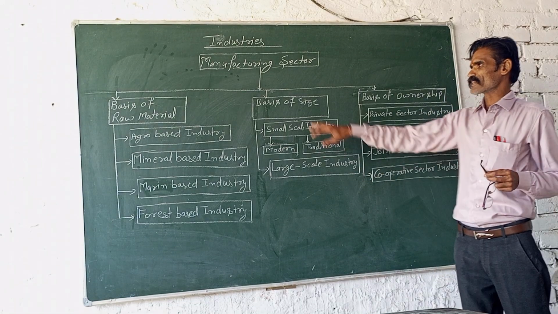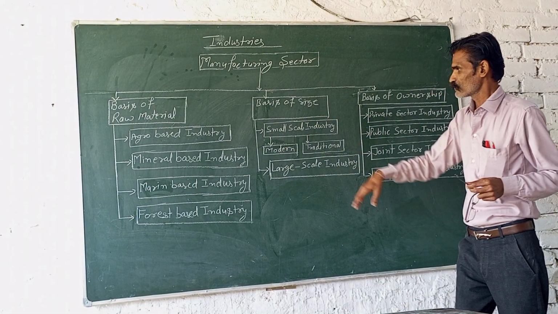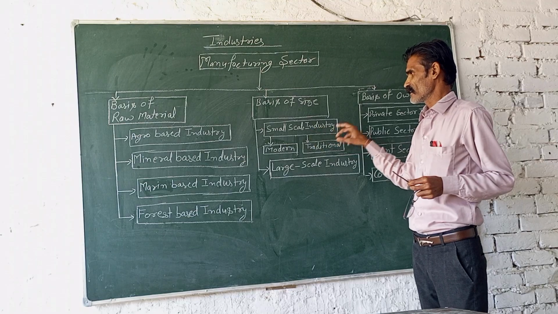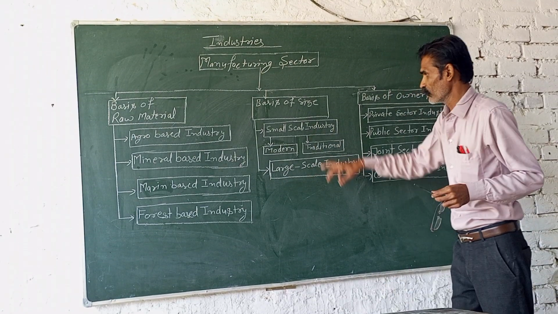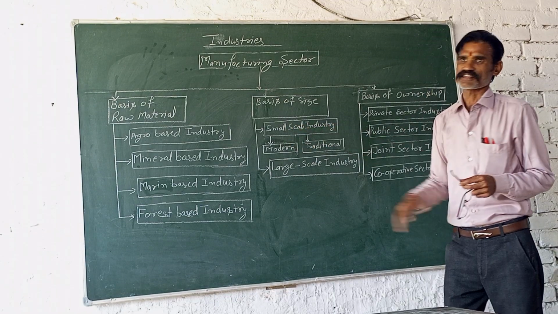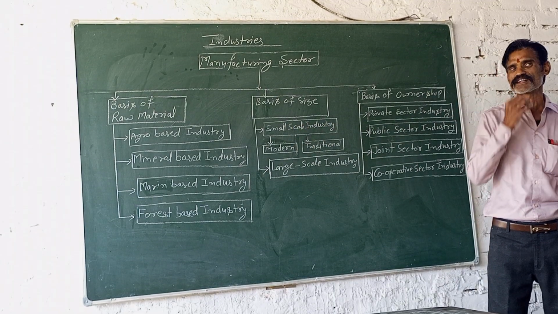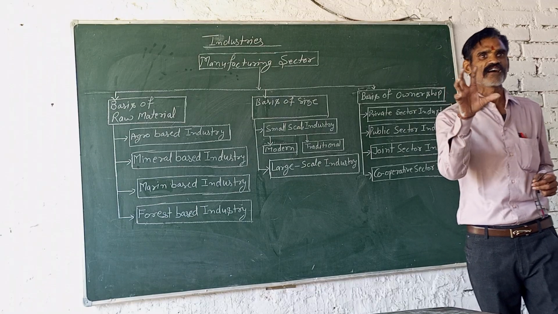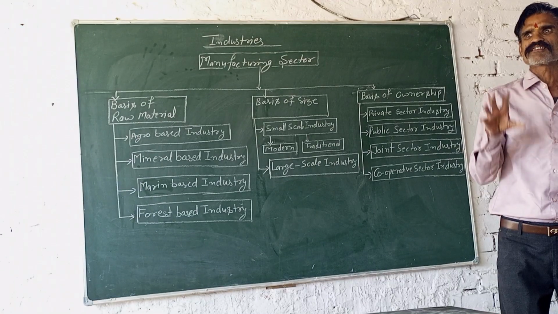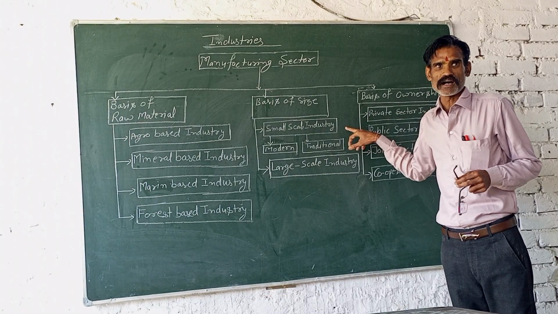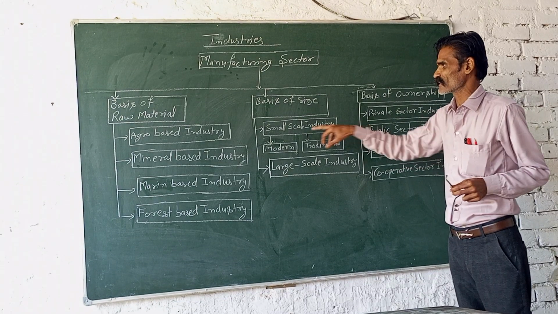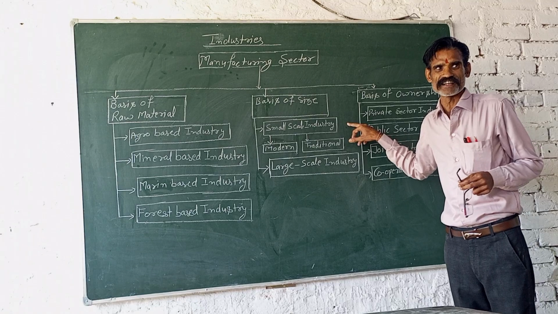Now next is the basis of the size. First is the small scale industries and the second is the large scale industries. Small scale industry depends on the size. If the capital we need to arrange is up to 1 crore rupees, that means it is related to the small scale industry.